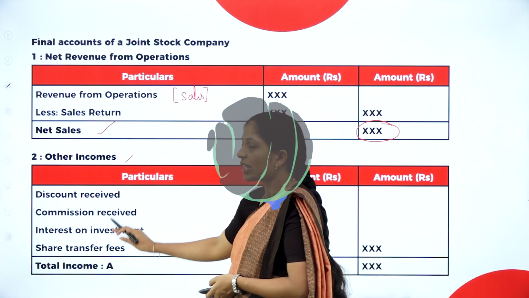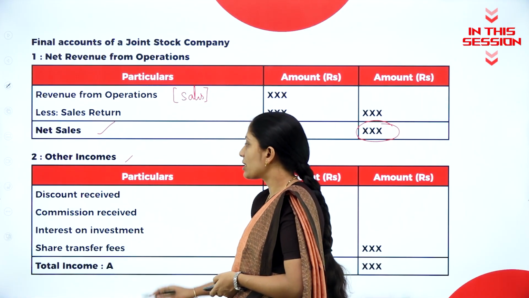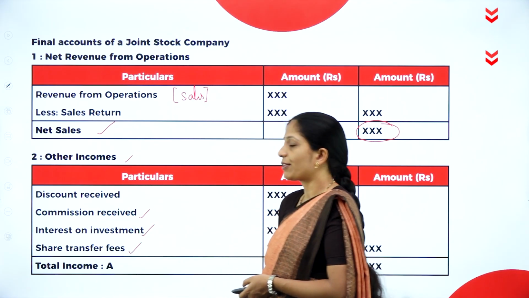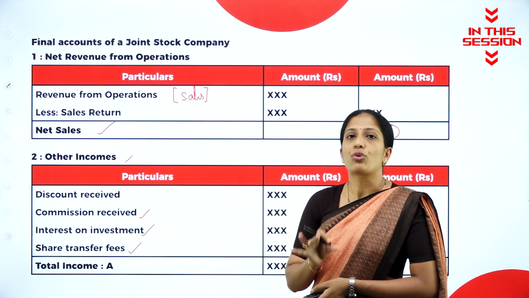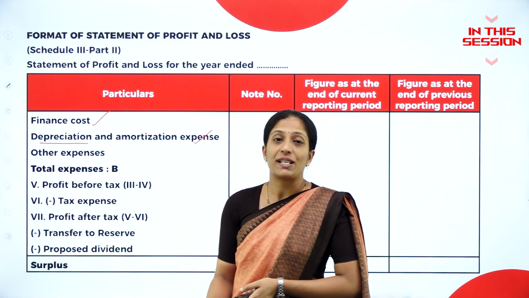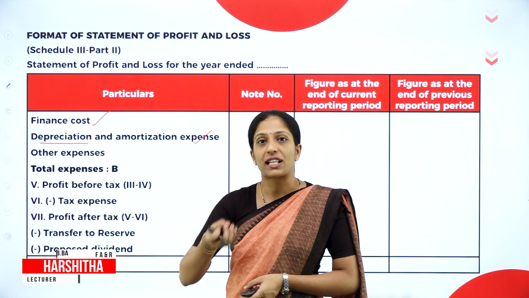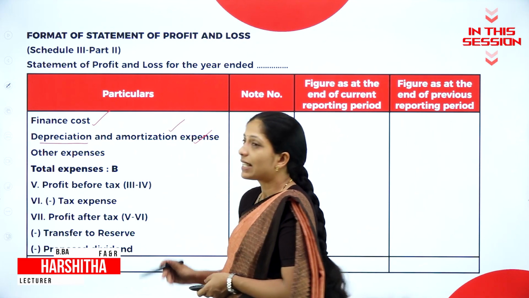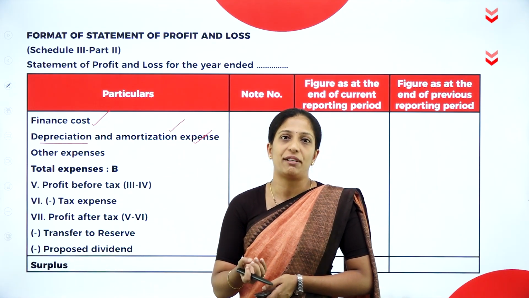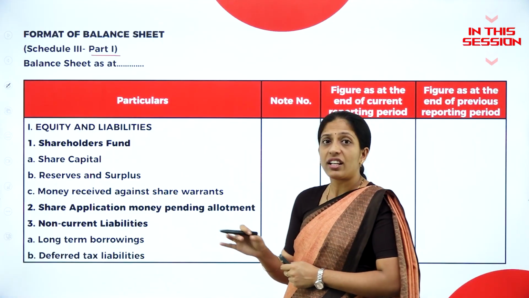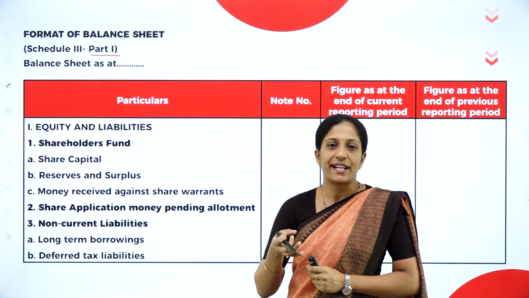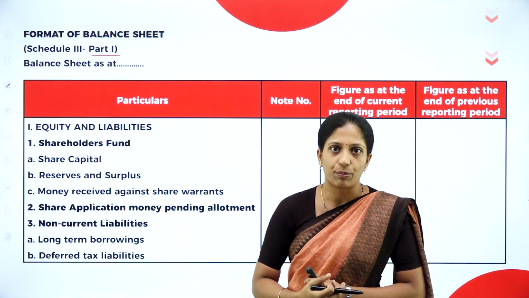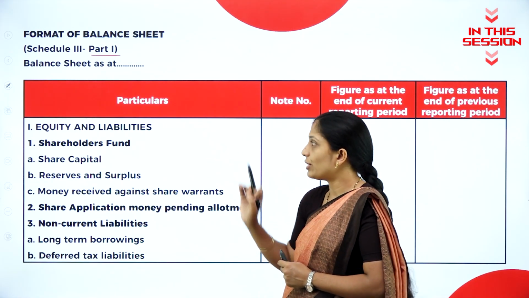What are the items that you have to record here? Discount received, commission received, interest on investment, share transfer fees. So then you will get your total income. So depreciation means what? Decrease in the value of fixed asset, that is tangible fixed asset. Whereas amortization, decrease in the value of intangible fixed assets. Now already you have learned a few of the concepts, like you know this format because you had it in your second PUC, but if not, you are going to learn here.